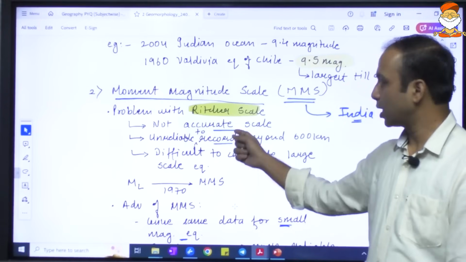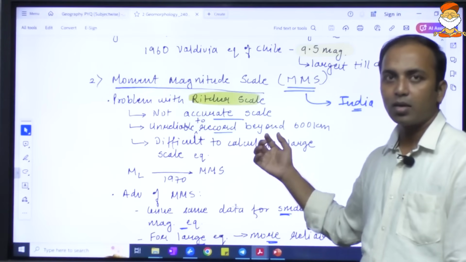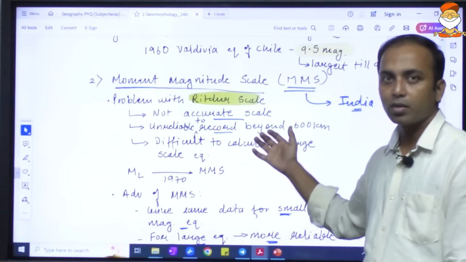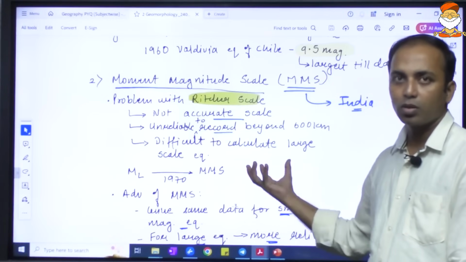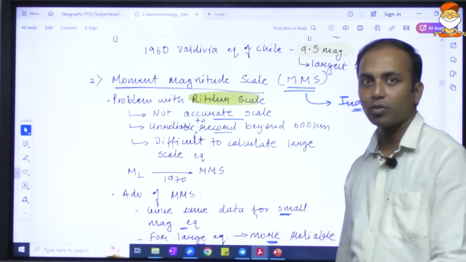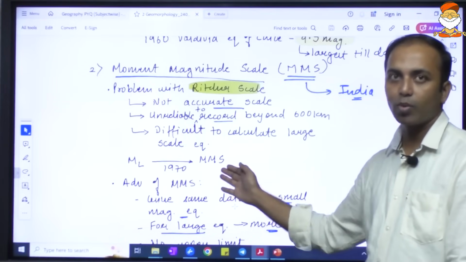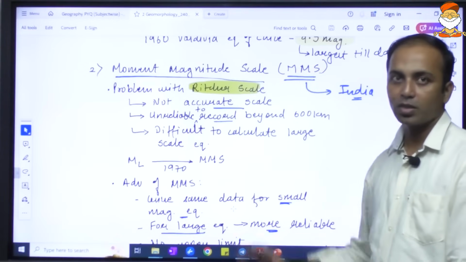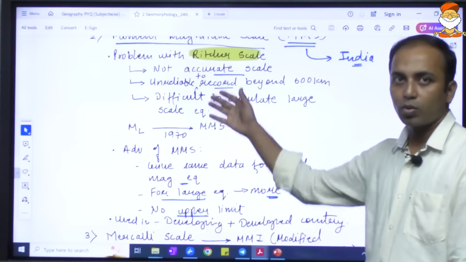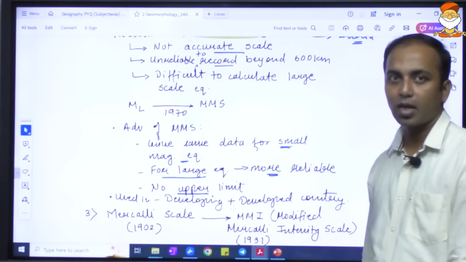The Richter scale was not able to give accurate data and record properly beyond 600 kilometer depth, and for large scale earthquakes it was not very reliable. So in the 1970s we shifted from the Richter scale to the moment magnitude scale, or MMS. India uses this scale. Whatever the limitations of the Richter scale were, they were overcome by this MMS.